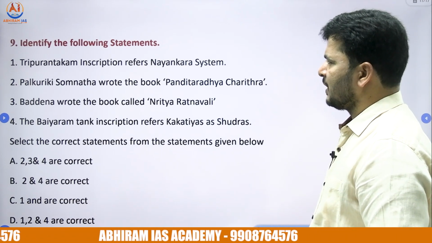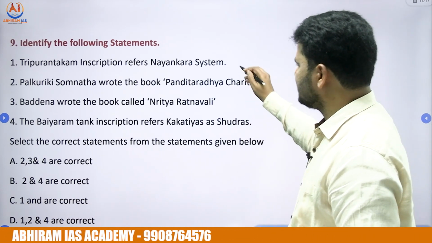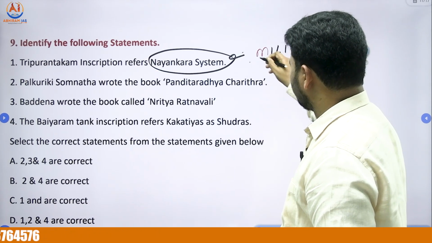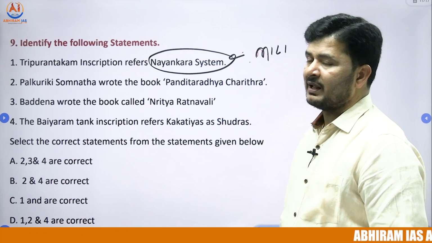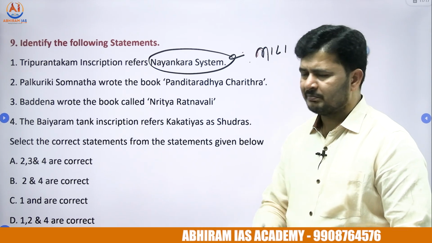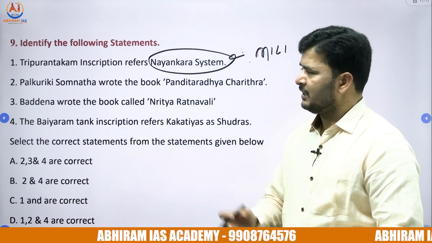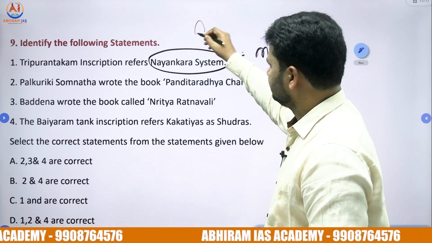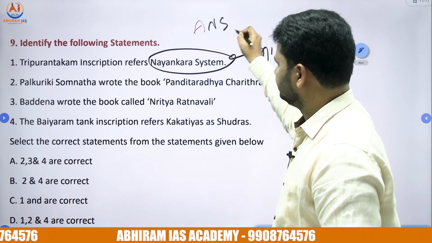The ninth question, Triprantakam inscription refers Nayankara system. The military administration Kakatiyas were called as Nayankars. By the time you go to Vijayanagar period, the military administration of Vijayanagar Empire called as Amara Nayankara system.